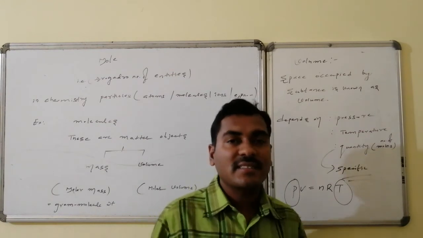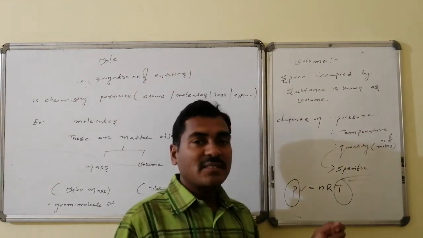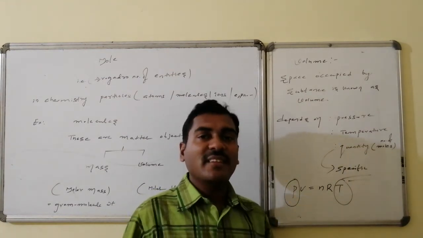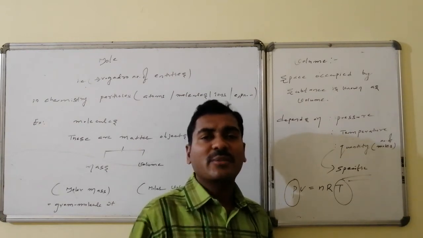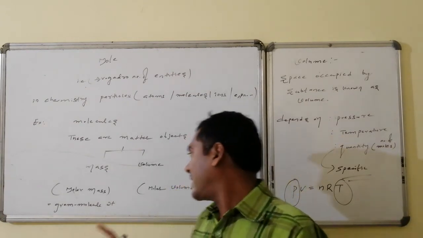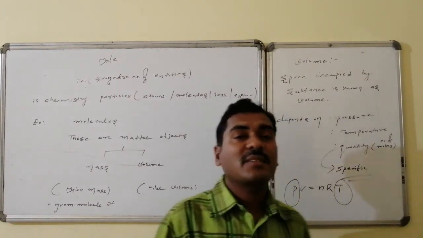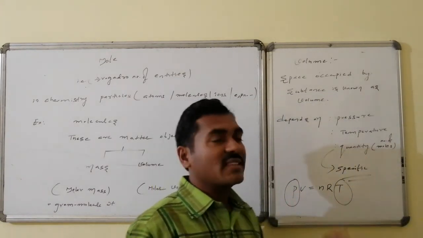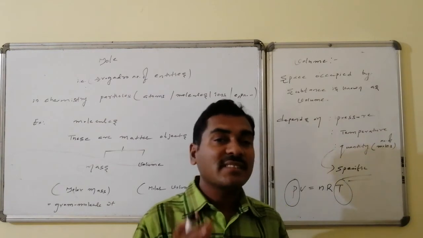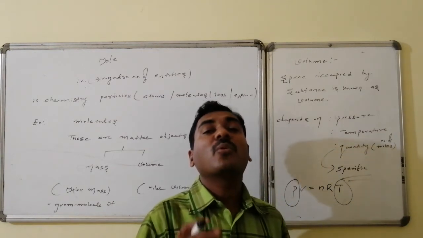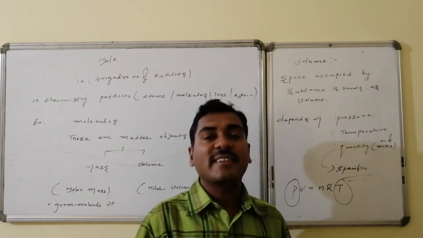Under those conditions, for 1 mole of substance, whichever volume is there is said to be the molar volume, the molar volume under conditions of some standard pressure and standard temperature. Thus that volume is said to be the molar volume under standard conditions.